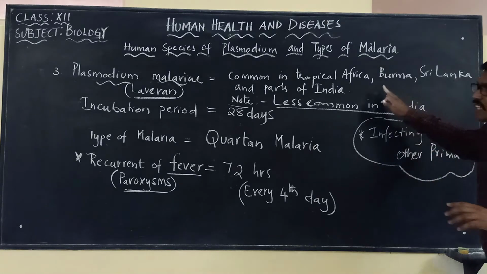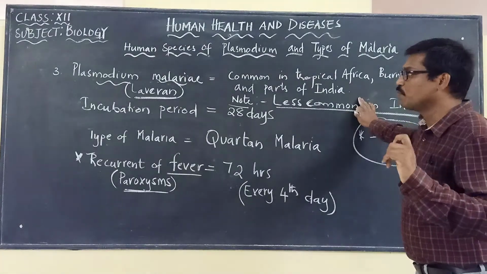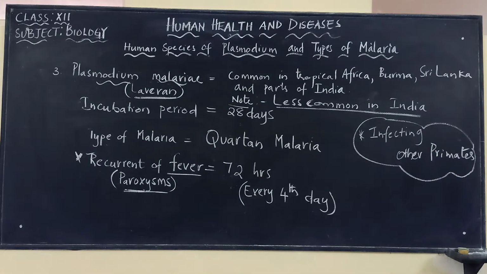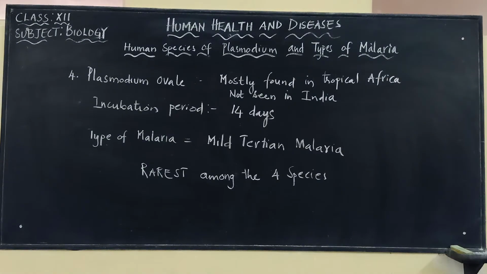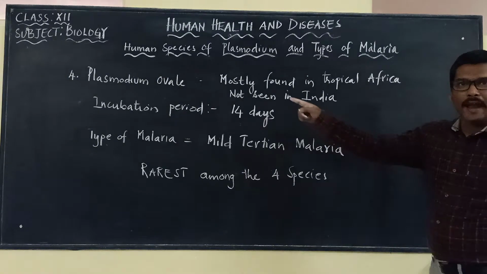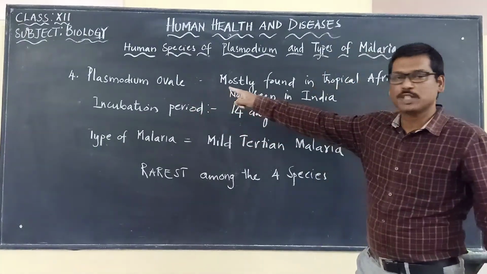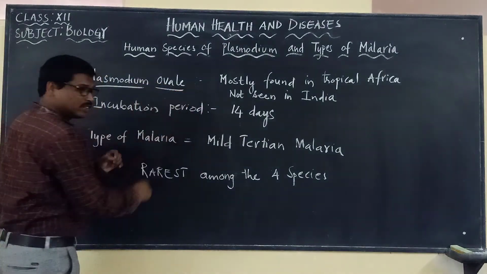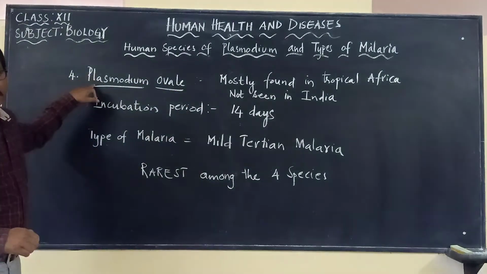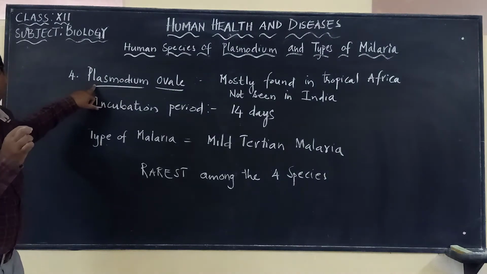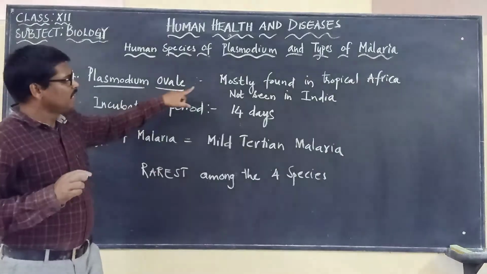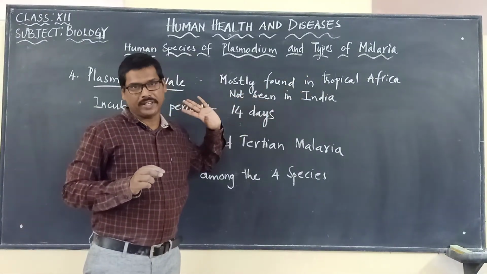And we are going to discuss the fourth one, the last one, Plasmodium ovale. That is the fourth type, the last type of Plasmodium species which is responsible for causing malaria. And this Plasmodium ovale is mostly found in tropical Africa.